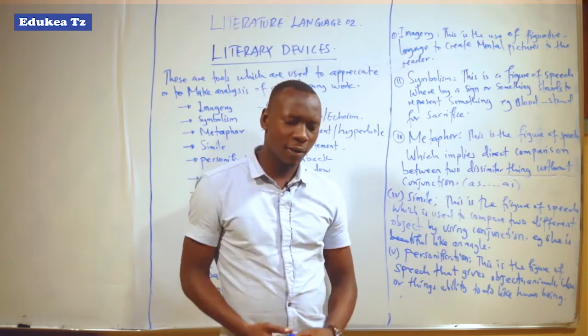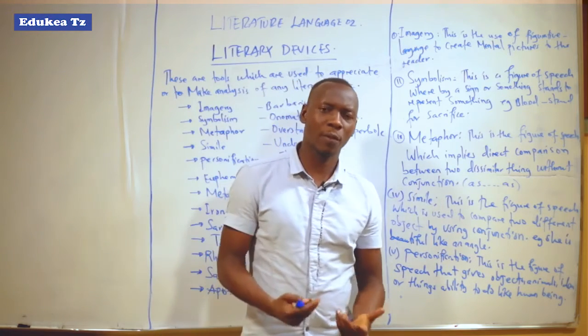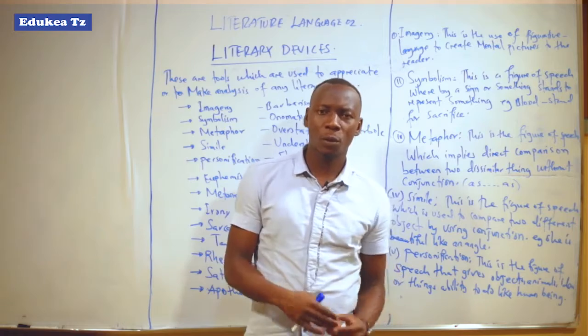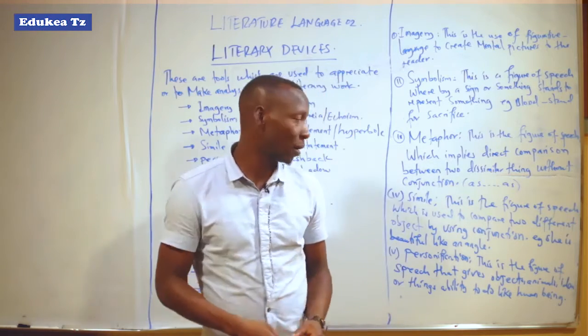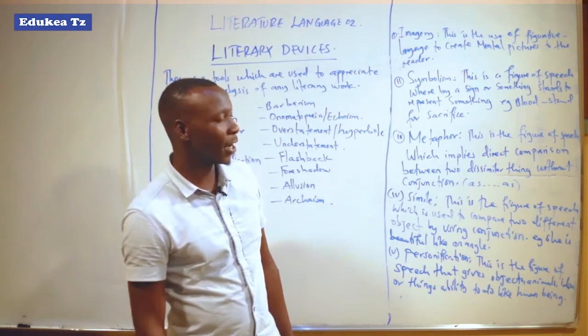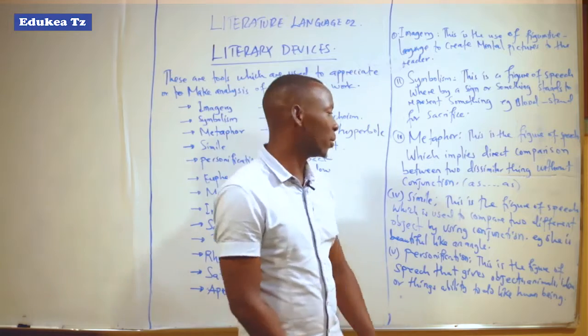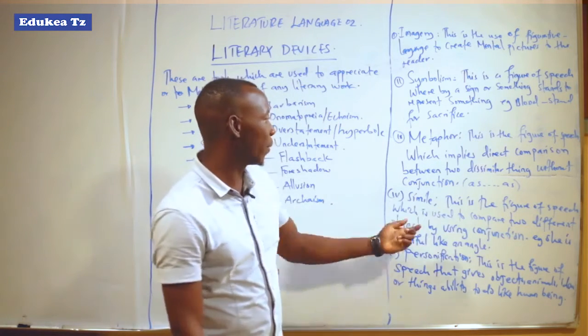So the figure of speech that is used without using conjunctions, that is what we call the metaphor. So here there is no conjunction, you can say black as butter, as black as charcoal. So that comparison, that is what we call a metaphor.